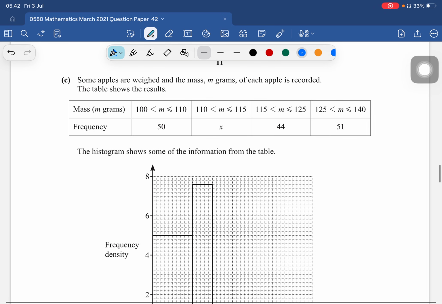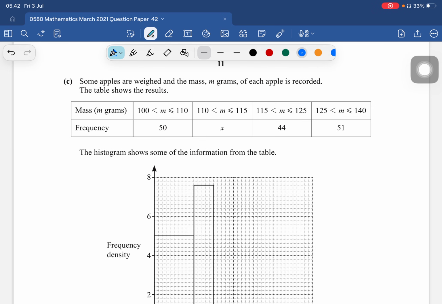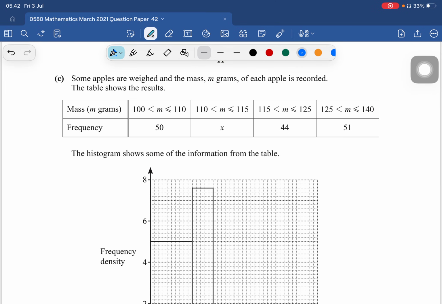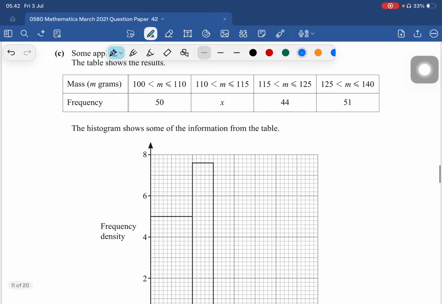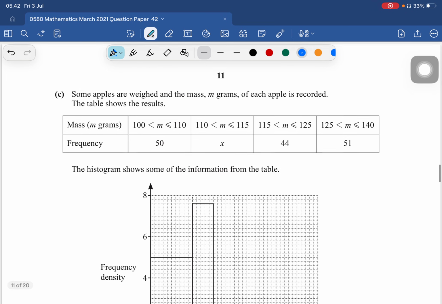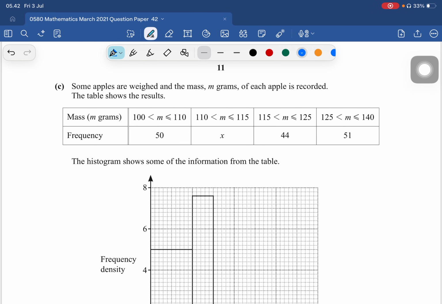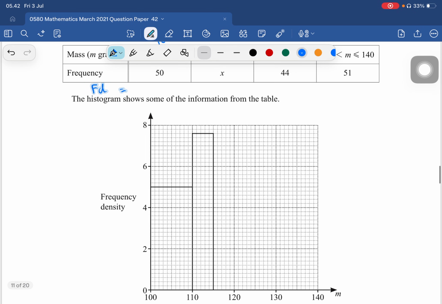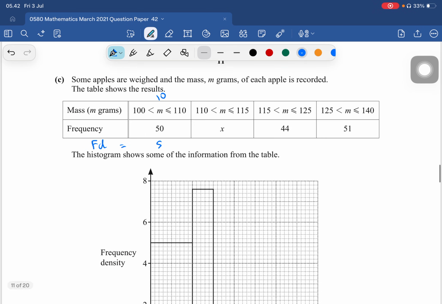Okay, some apples are weighed and the mass in grams of each is recorded. The histogram shows the information from the table. So 100 to 110, this is the frequency of 50, and the frequency density here is 10, or 5.